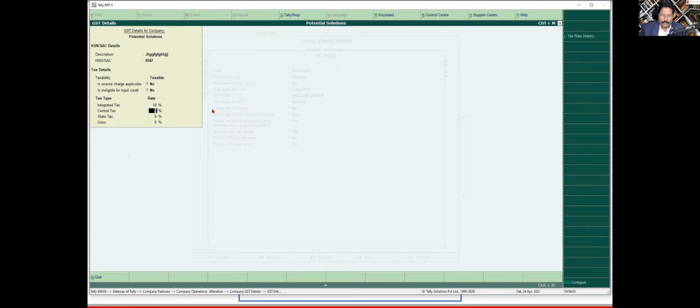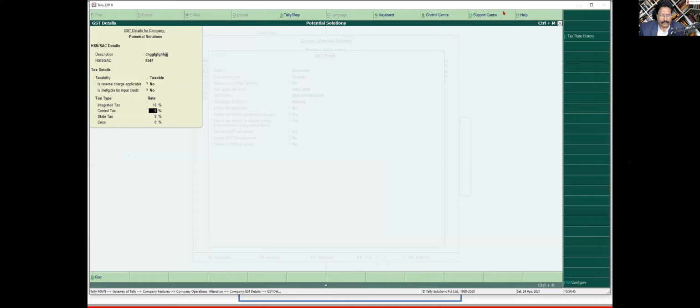Now, for some of you, when you are trying to do this, you might not get this description, HSN. You will not get the breakup of your central tax and state tax. So again, very important, in every session I make it a point to tell that, for you to be an expert on Tally, many of you are experts on Tally, but still, there are two very important secrets that you have to remember when you're working on Tally. If you remember these two secrets, you don't need anybody's assistance, you don't need anybody's help, and you can comfortably work with Tally without any hurdles, right? So what are the two secrets? Secret number one is your right hand side button bar, right?